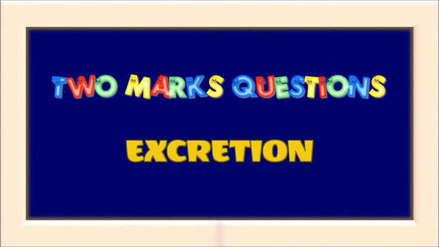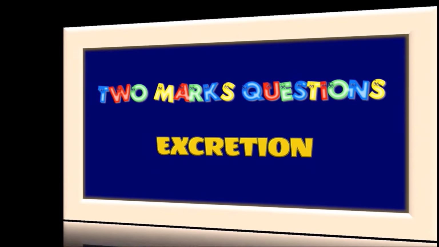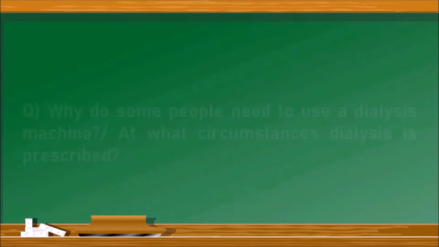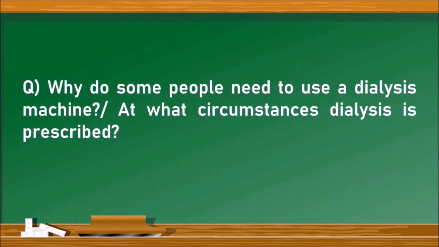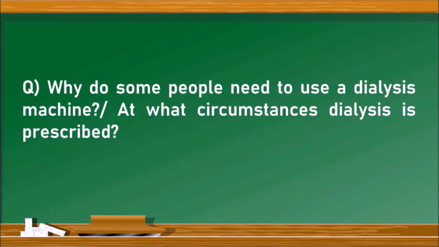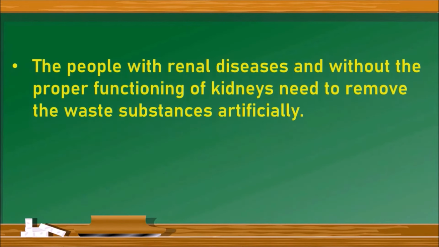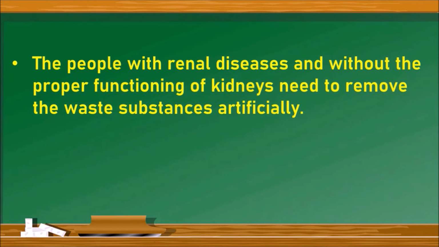Two marks questions from the chapter excretion. Let us go into the questions. The first question is, why do some people need to use a dialysis machine, or in what circumstances is dialysis prescribed? The answer is, people with renal diseases and without the proper functioning of kidneys need to remove the waste substances artificially.